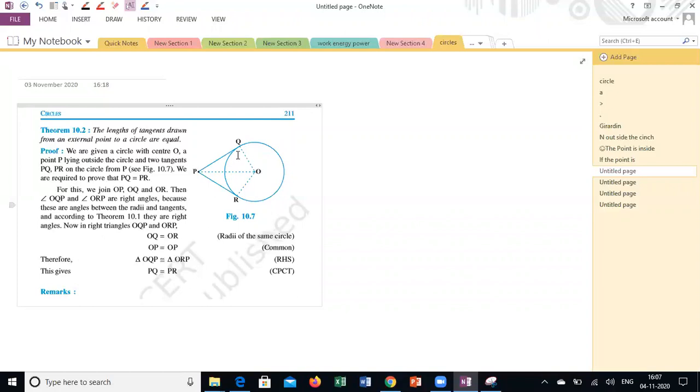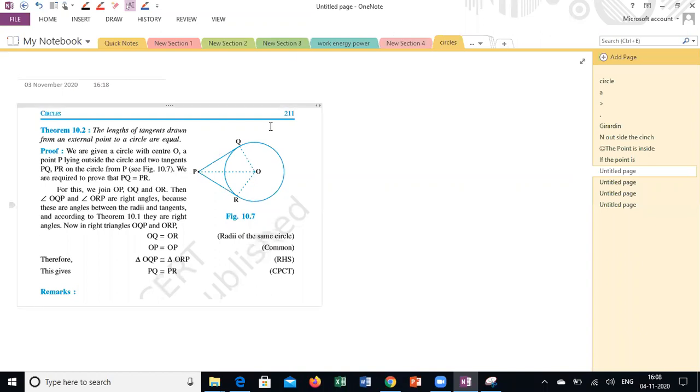The center of the circle is O. Q and R are the contact points where the tangents touch the circle. Our job is to prove PQ is equal to PR. The length of the tangents drawn from an external point to a circle are equal.